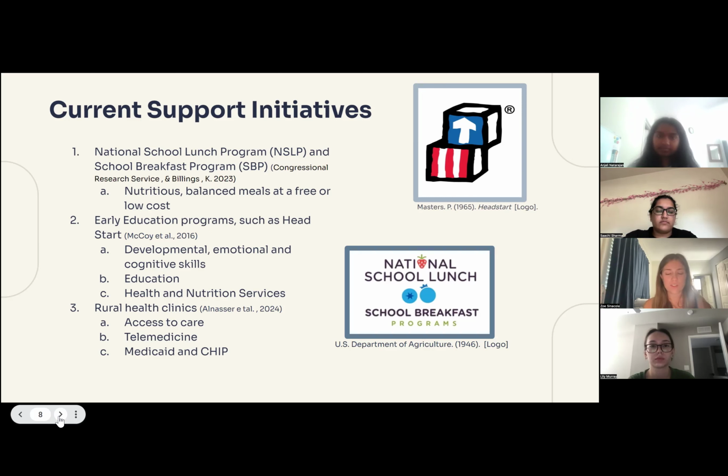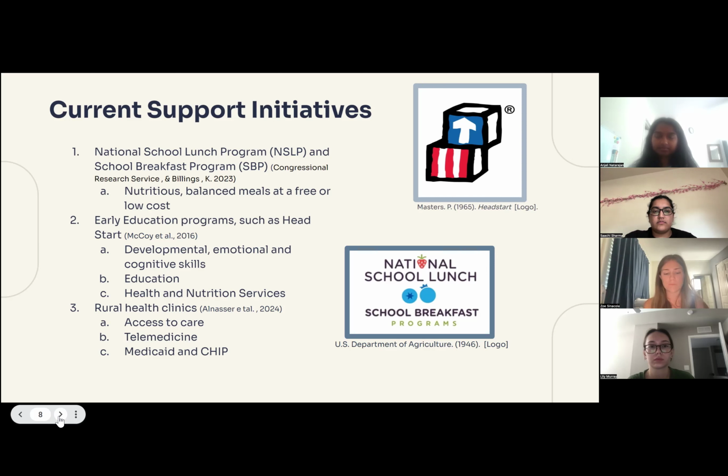Some key aspects I want to touch on of Early Head Start and Head Start are early childhood education. Head Start offers high-quality preschool education to children aged 3 to 5, focusing on school readiness skills such as literacy, numeracy, and social-emotional development and other cognitive skills. Then it also provides health and nutrition services.